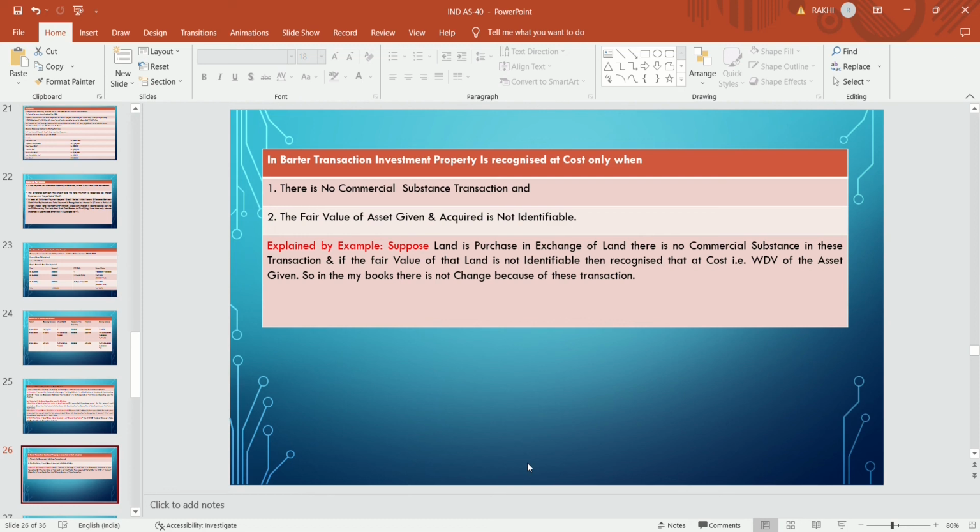This is to be explained by example. Suppose land is purchased in exchange for land of similar nature, similar class of asset, and similar use, and there is no commercial substance in this transaction, then the fair value of the asset is also not identifiable. Then cost, that is WDV of the asset given, is to be taken into consideration for recognition.